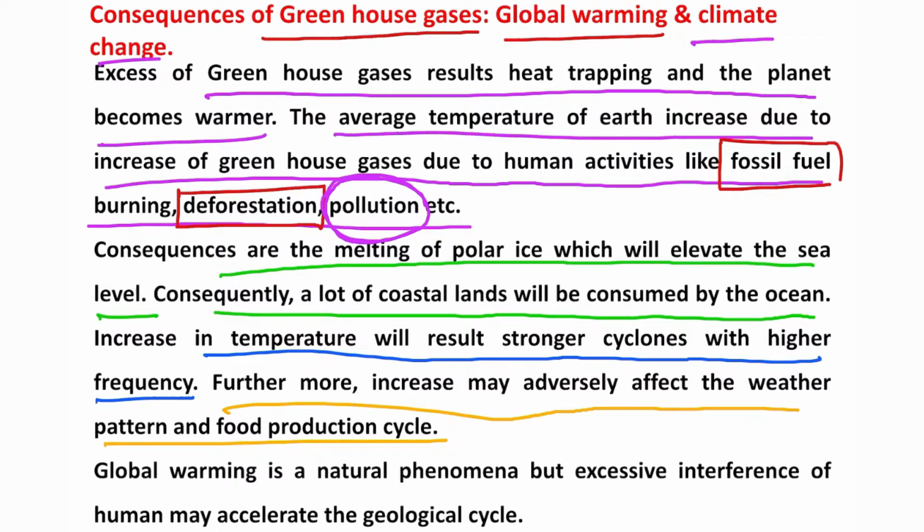Recently we have observed that heating means it's either very hot or very cold. Recently the Siberian zone and Canada have witnessed a huge amount of heating, which is not common for them. So because of that, many people have lost their lives. Not only people, some animals are dying.